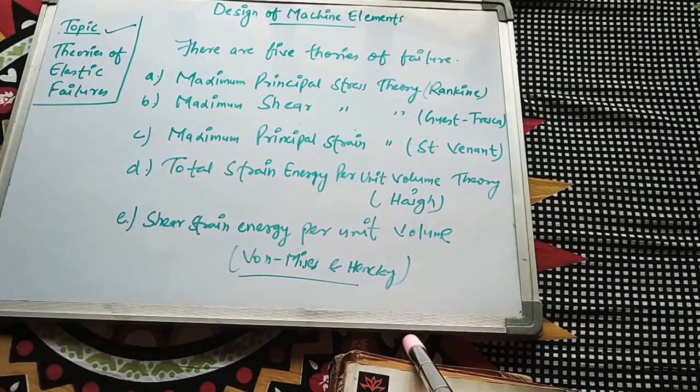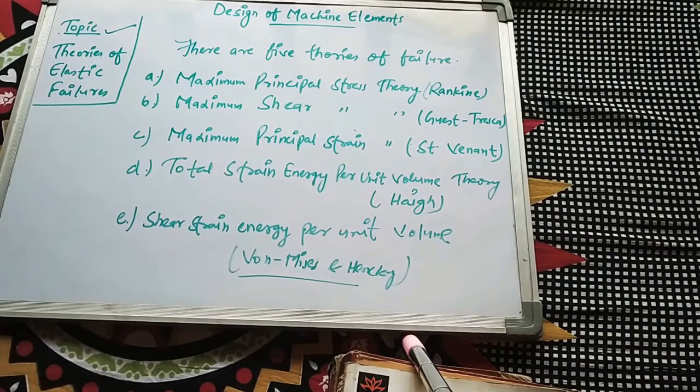So these are the 5 theories of failure which are used, and they represent the different theories of elastic failure. We will get back to them one by one, starting from the maximum principal stress theory. So write down the first theory, that is maximum principal stress theory, given by Rankine.